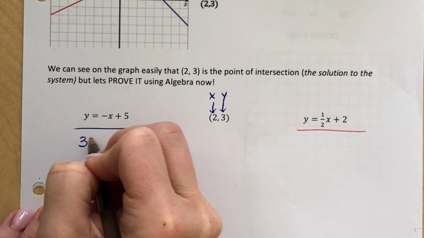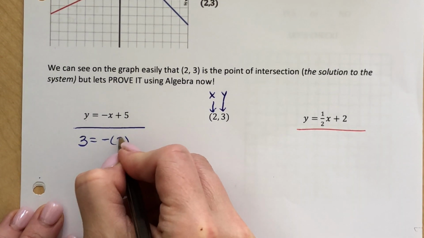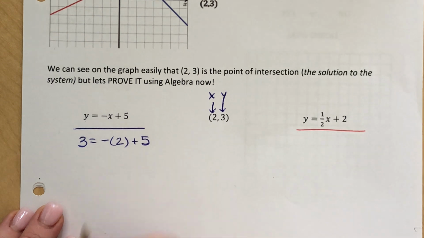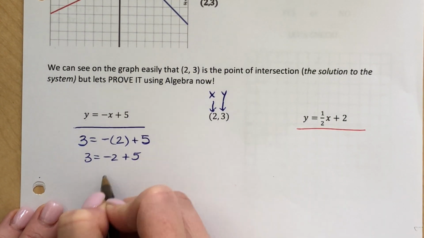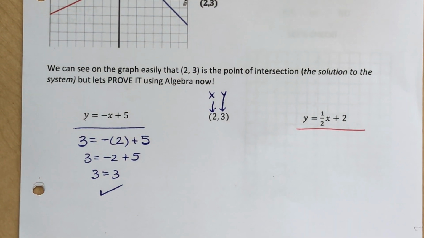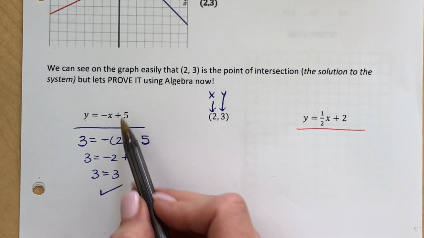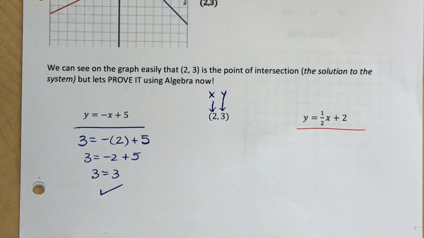So if y is 3, does that equal the opposite of x, which in this case is 2, plus 5. So really this is negative 2 plus 5. And if you remember your integer rules, this does equal 3. That is a check, which means yes, this is a solution to this system, meaning it is on this line. And I know it is because we just graphed it.